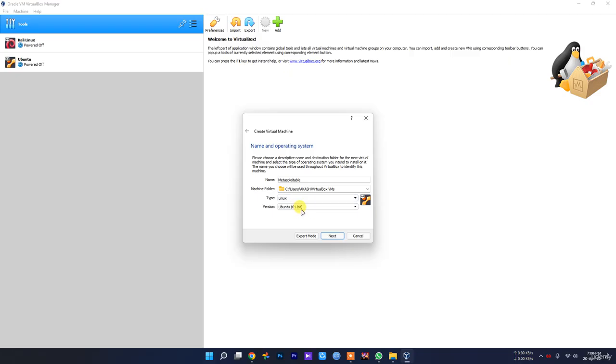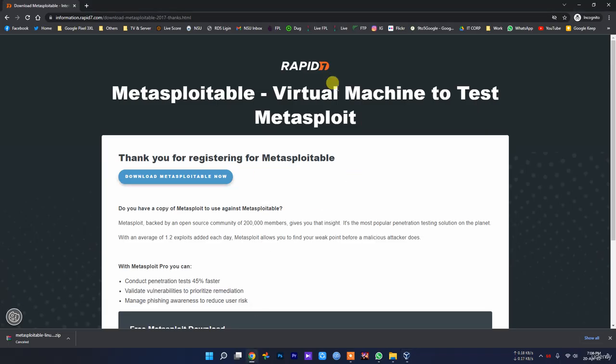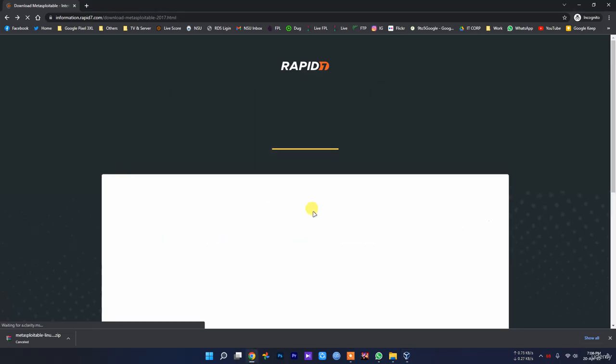I am using 64-bit Windows, so make sure you check your Windows version. If you are using 32-bit on Windows 10 or Windows 7, select 32-bit, and if you are using 64-bit, select 64-bit. Make sure you select Linux, because Metasploitable is based on Linux.